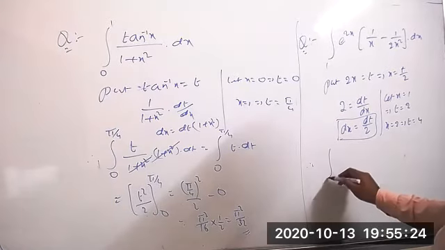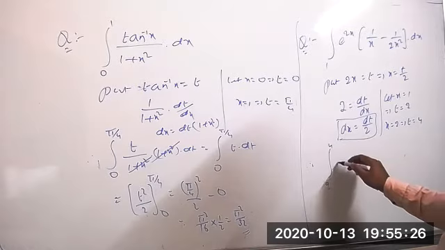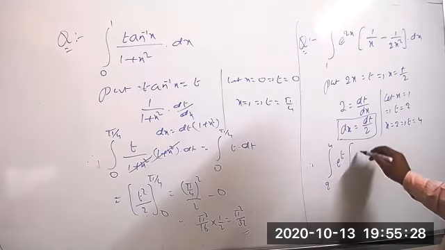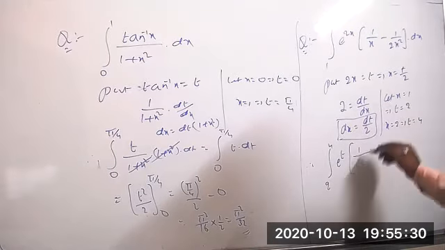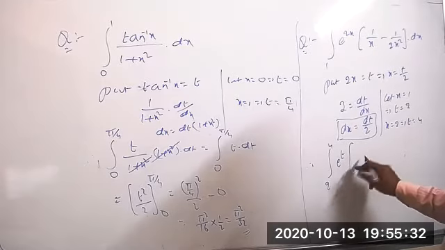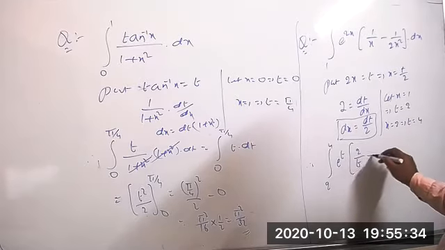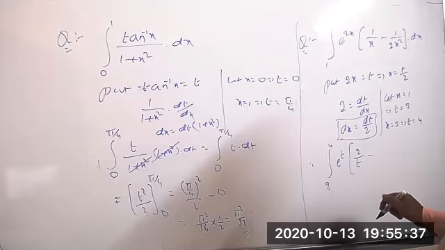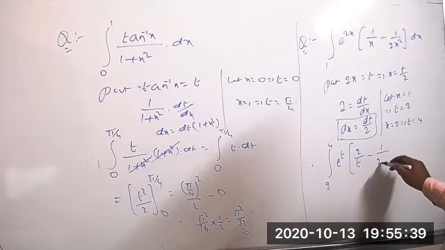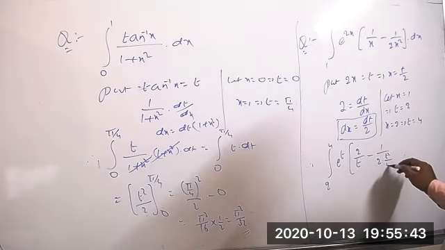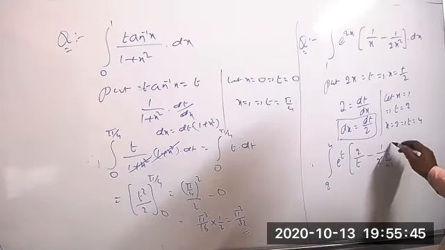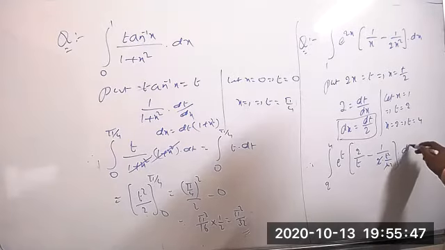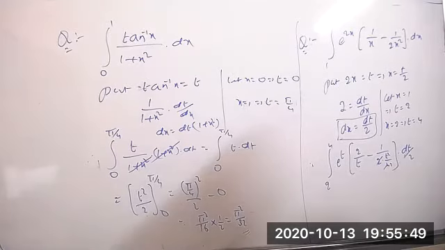Therefore, the integration from 2 to 4 of e power t into 1 by x, with x equal to t by 2, taking the reciprocal we get 2 by t, minus 1 by 2 into t by 2 whole square, which is t square by 4, into dt by 2.